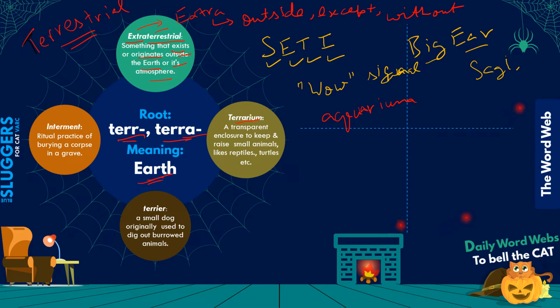उसी तरीके से terrarium is also a glass case, usually a transparent enclosure, which is used to raise small animals or animals that usually live on earth, like reptiles, turtles, etc. Right? So aquarium के अंदर आपके पानी वाले जंतु रखे जाते हैं, right?